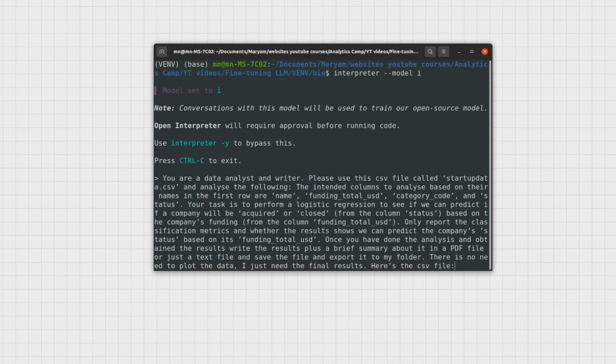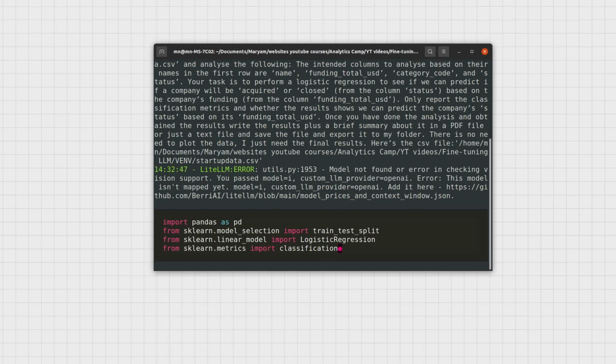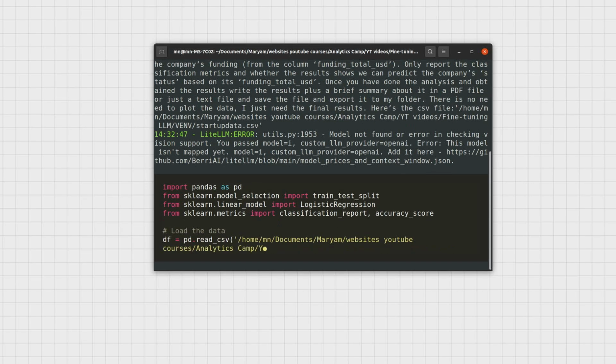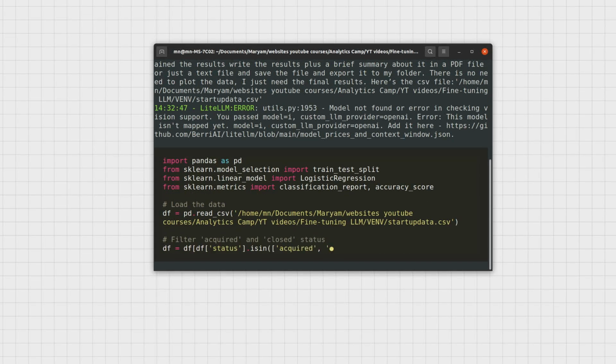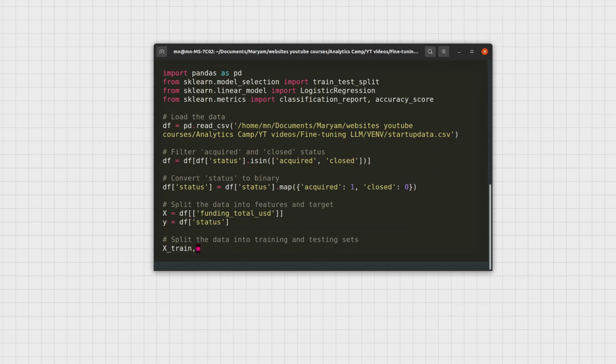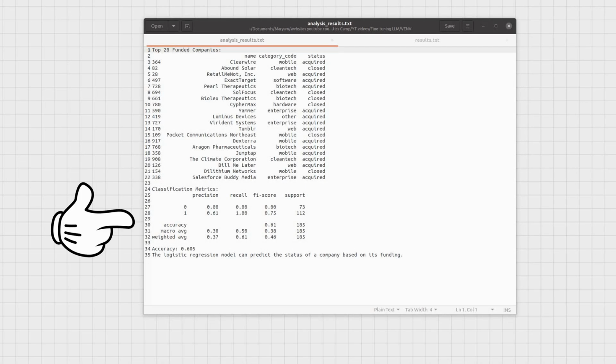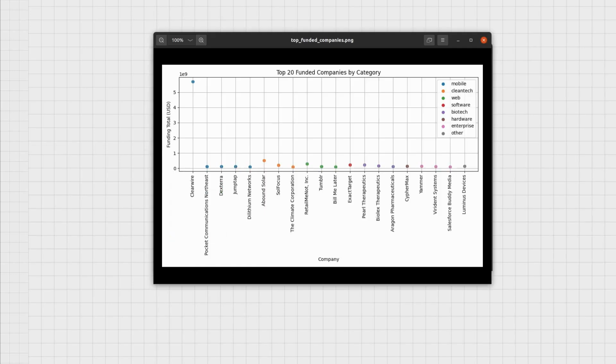Just to get a sense of the reliability of the results and the model's coding consistency, I repeated the same prompt for predictive modeling the next day in a completely fresh session. And I can confirm that even though this time the agent used a slightly different coding process, the results have been the same, as you can see in this new session report. Feel free to repeat this step with a larger dataset for a comprehensive plan.